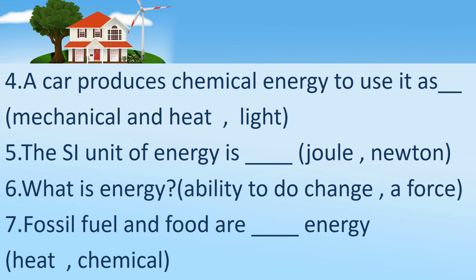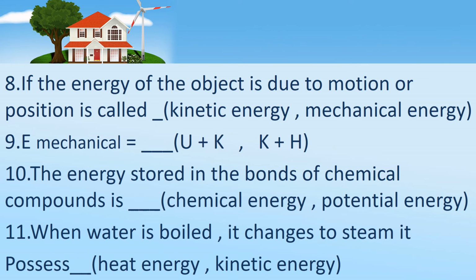Children, have you all completed these 7? And then the 8th question: the energy of the object due to motion or position is called dash. Kinetic energy or mechanical energy? Children, think and write. And then the 9th one: mechanical energy equals dash. That is potential energy plus kinetic energy, U plus K, or K plus H, kinetic energy plus heat energy. Think and write, children.